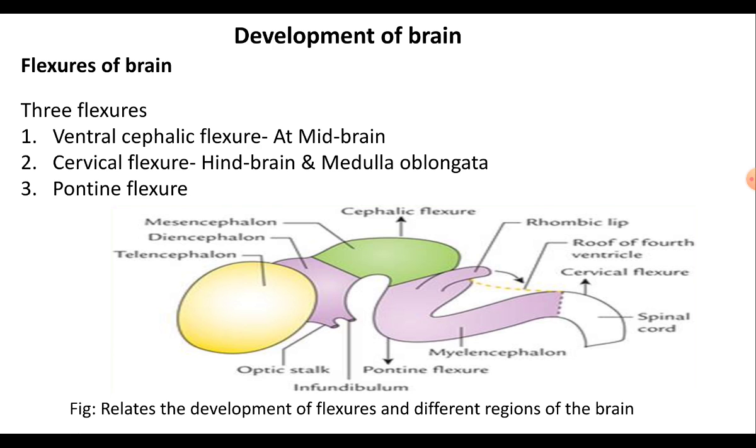The third flexure is called the pontine flexure, and it is formed at the region of the pons at later stages of development. Among the three flexures, the cervical and the pontine flexures finally become straight, whereas the cephalic flexure remains prominent throughout the development.